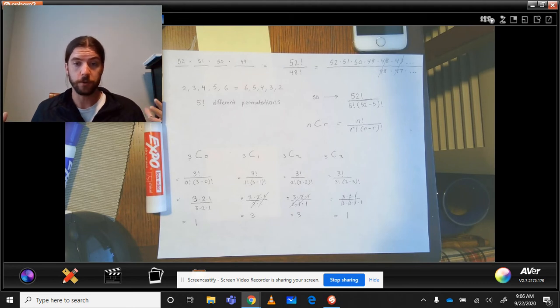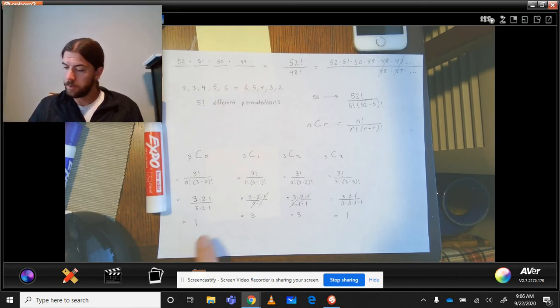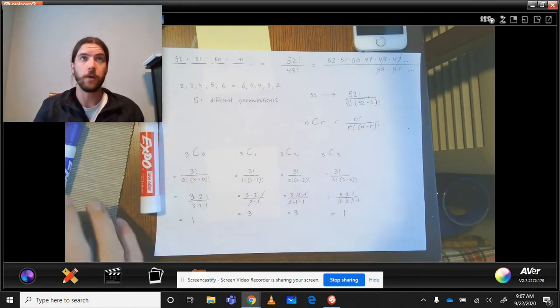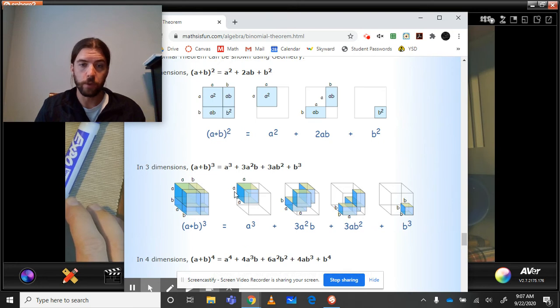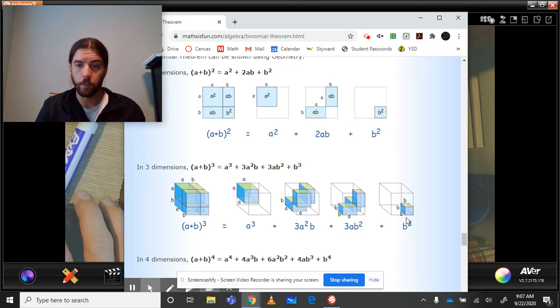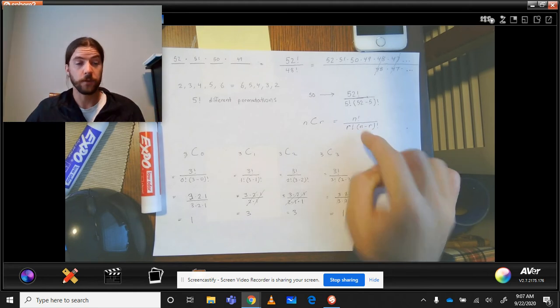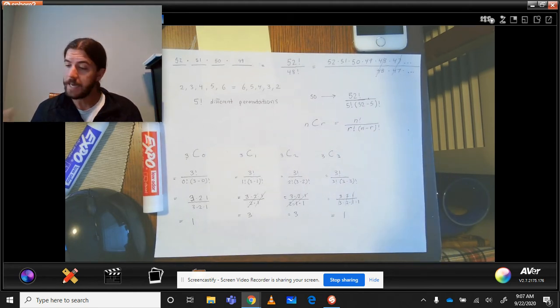So the coefficients from the binomial expansion, what we do to find them, if we don't want to use Pascal's triangle and just draw it out forever, is we use the combinations formula, because it will tell us how many different ways we can get each combination. It'll tell us that there's only one way to get a cubed, 3 ways to get a squared b, 3 different ways to get ab squared, 1 way to get b cubed. This combination formula here will tell us that idea. How many of each type of solution is there going to be? And that was our goal, right?